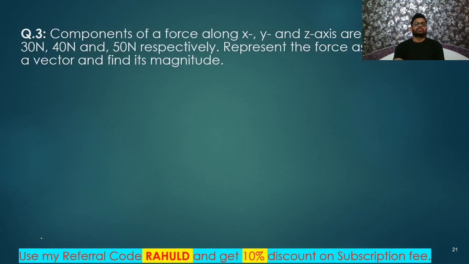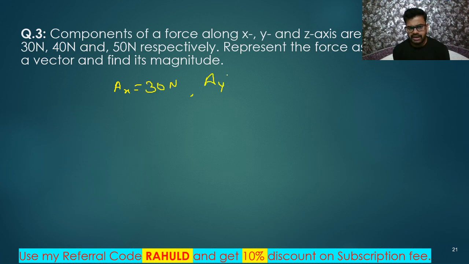Yes. The components of a force along x, y, and z axes are 30 Newton, 40 Newton, and 50 Newton respectively. All three components are given. So Ax is 30 Newton. Ay is given as 40 Newton. And Az is 50 Newton.